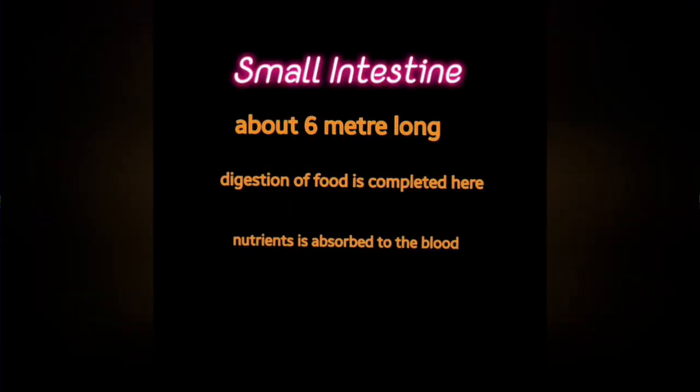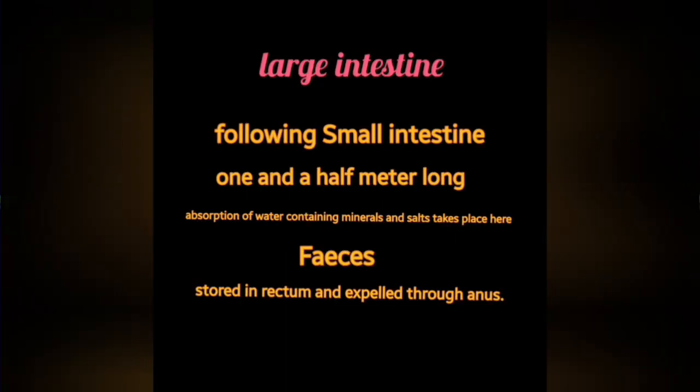Small intestine is about 6 meters long. Digestion of the food is completed here. The nutrients from the food are absorbed into the blood. Large intestine. Large intestine is the broader intestine following the small intestine. Large intestine and small intestine are close to each other. Large intestine is about 1.5 meters long. Absorption of water containing minerals and salts takes place here. What remains after that is feces. It is stored in the rectum and expelled through the anus.